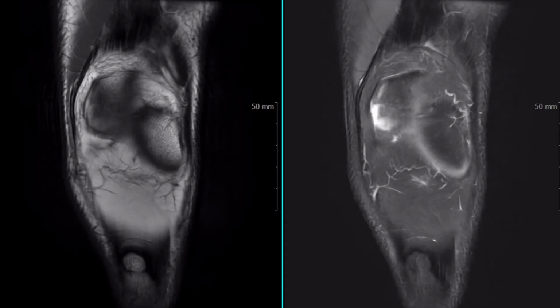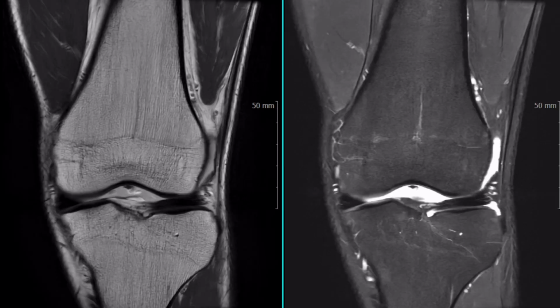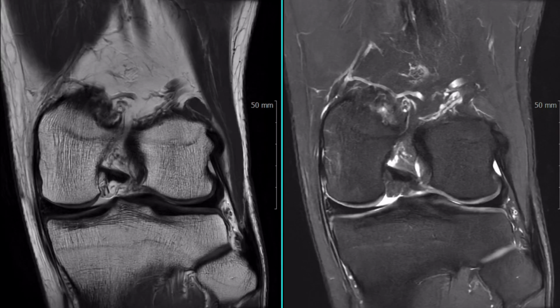Today, we'll discuss gastrocnemius ganglia, their anatomy, and their association with high-grade osteoarthritis. First, let's look at the anatomy.